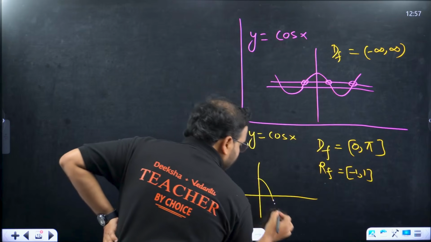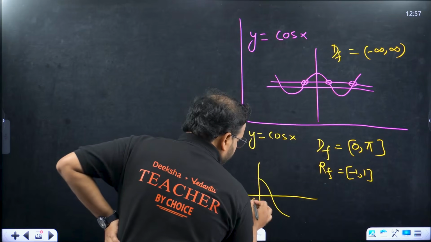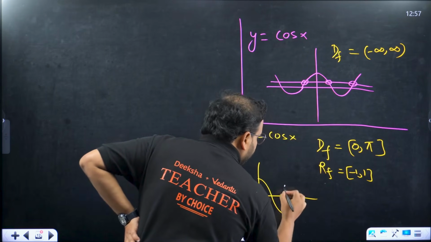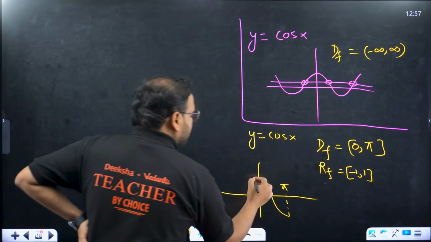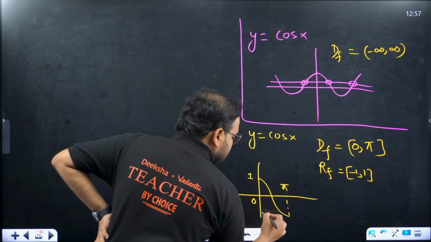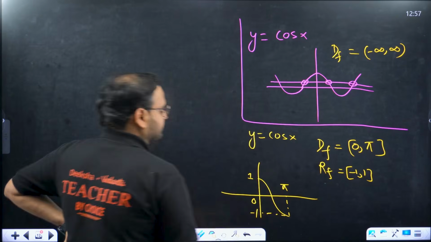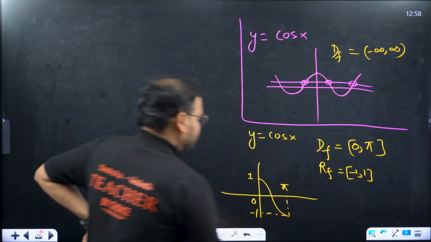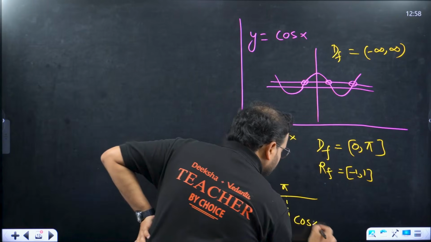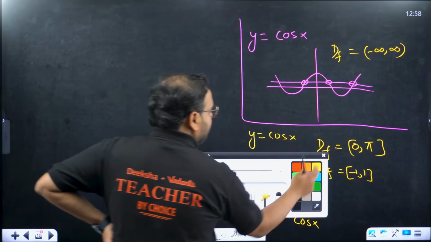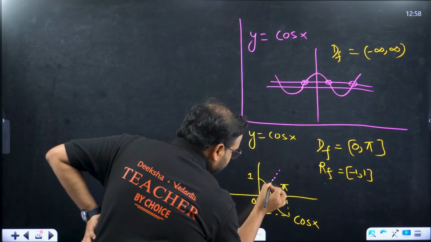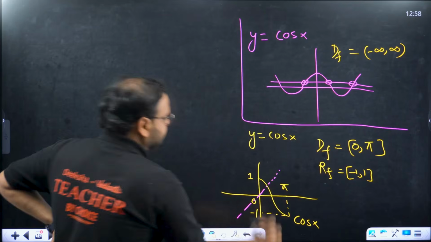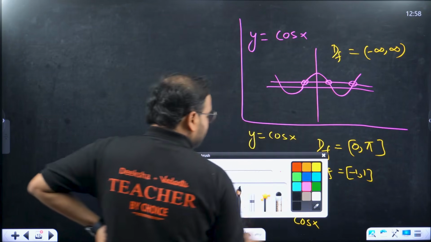This is your graph. At 0, what is the value? The highest value is 1 and the lowest value is minus 1. This is your graph of the cos x function. What did I teach you? Inverse means mirror image about this line. Okay, mirror image about this line.